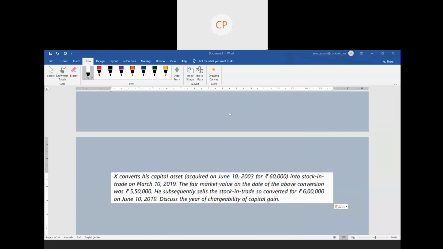X converts his capital asset ఎప్పుడు acquire చేస్తున్నాడు? Acquired on June 10th 2003 for 60,000 into stock in trade. On March 10 2019, fair market value on the date of above conversion was 5,50,000. He subsequently sells the stock in trade so converted for 6 lakhs. So ఎంతైతే స్టాక్ ఇన్ ట్రేడ్ కన్వర్ట్ చేస్తున్నాడో దాన్ని ఎంతకి సేల్ చేస్తున్నాడు? 6 lakhs సేల్ చేస్తున్నాడు. Discuss the chargeability of capital gain.